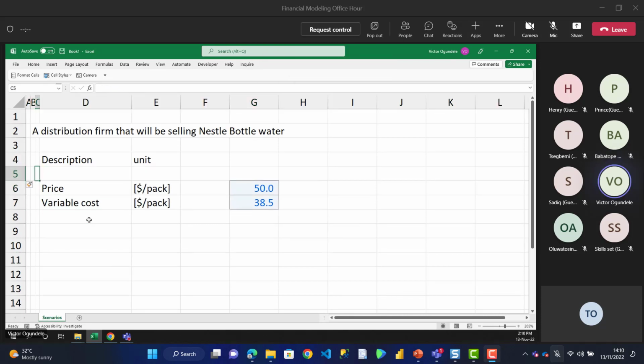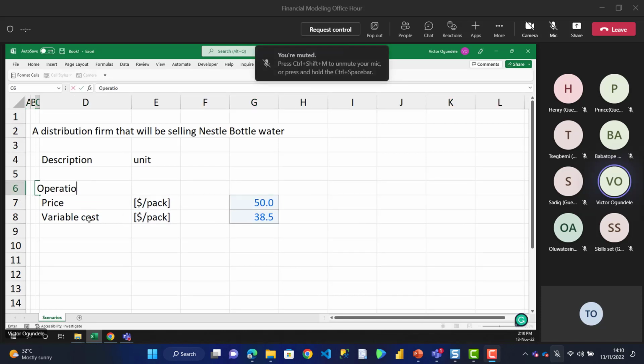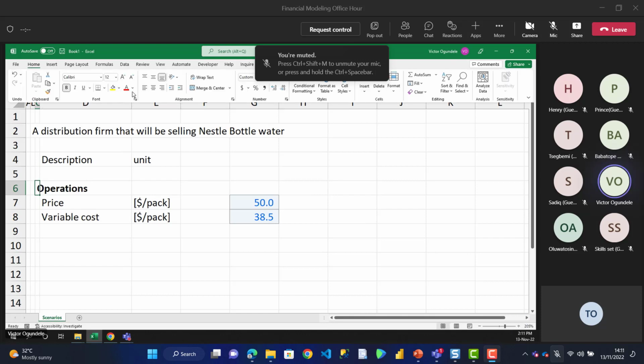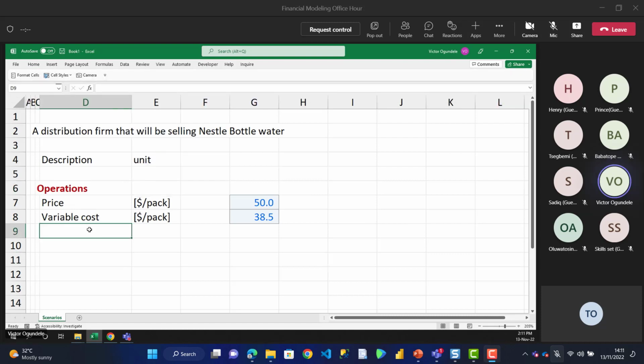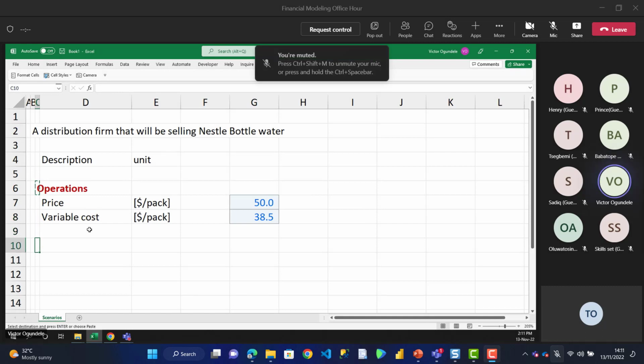When I'm building my model, I like making things look professional. So let me call this my operations, and I'm just going to put it in a typical red color. This part is part of professionalism as you are building it. So this is the operations part, and then we already have our pricing and our variable cost.